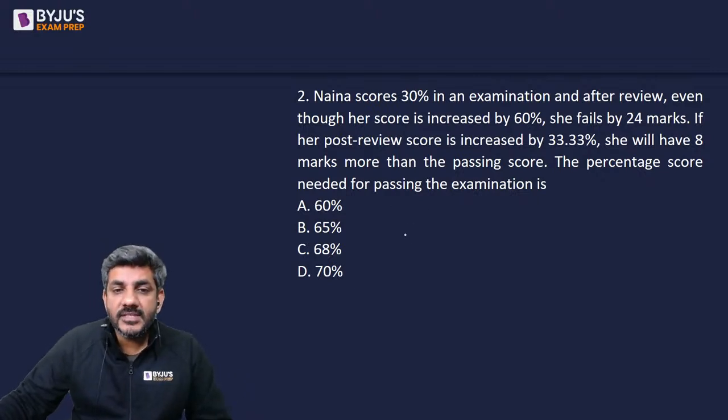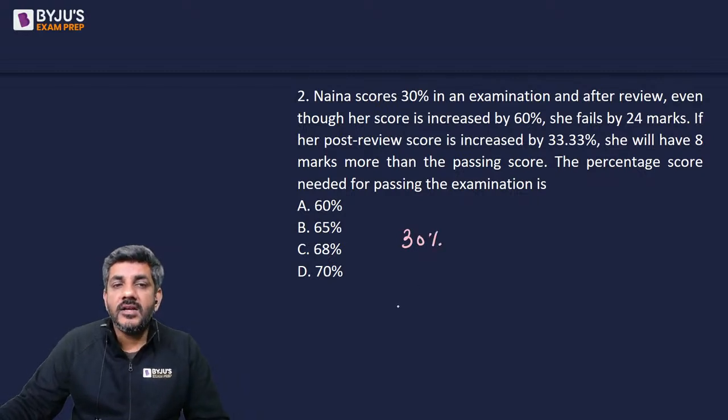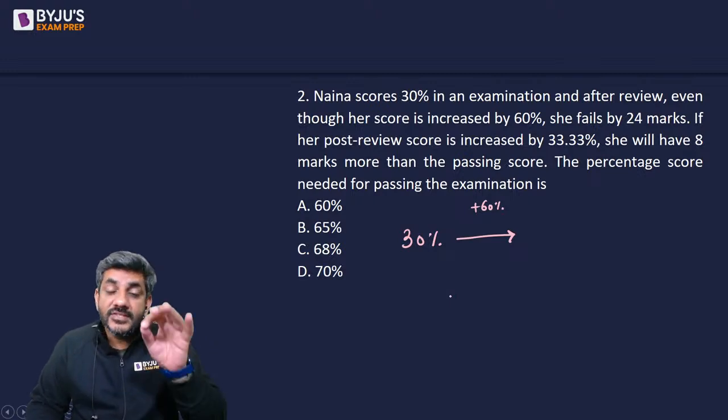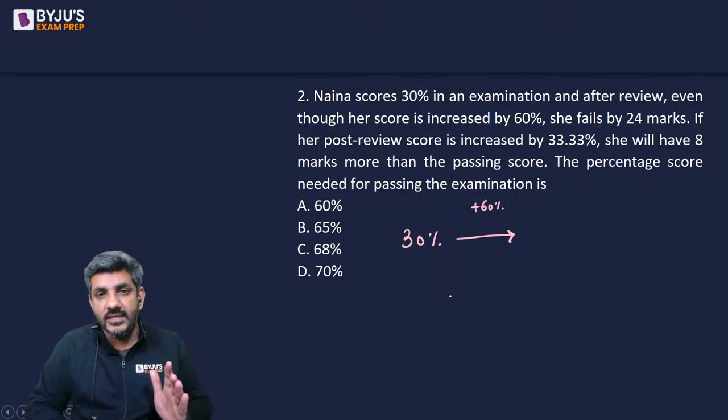Nana scores 30% in an examination, so her score is 30% currently. And after review, her score is increased by 60%. Now, if the score is increased by 60%, it does not become 90%. Just keep that in mind. 60% increase means 60% of 30% is the increase.